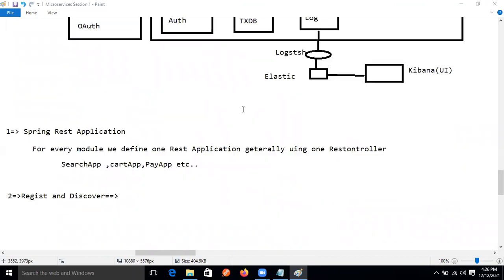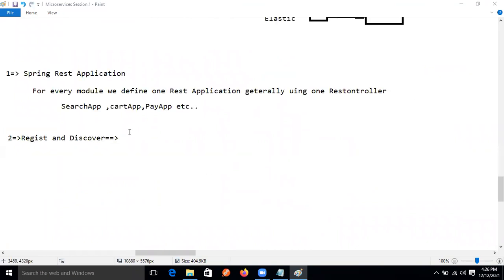So here, the registry and the discovery server is a memory, right?